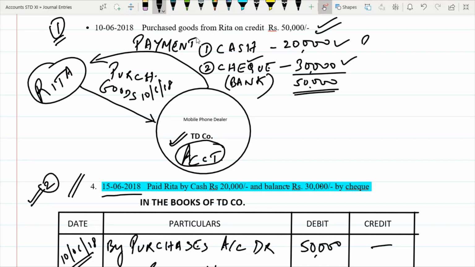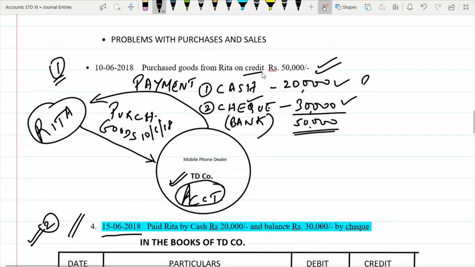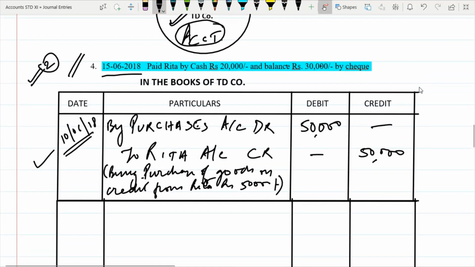Now in the first case, when the goods were bought on cash basis, the transaction was complete. Goods were bought, payment was made. Here, goods are bought on 10th of June, payment is made on 15th of June. So there are two parts to the transaction. We have recorded the first part. Let us record the second part.